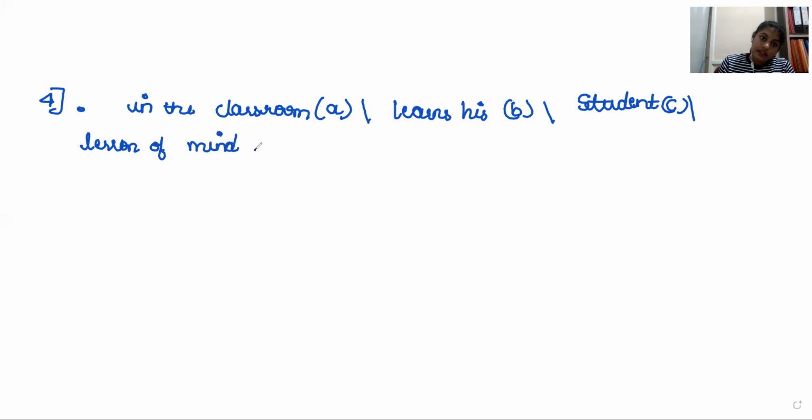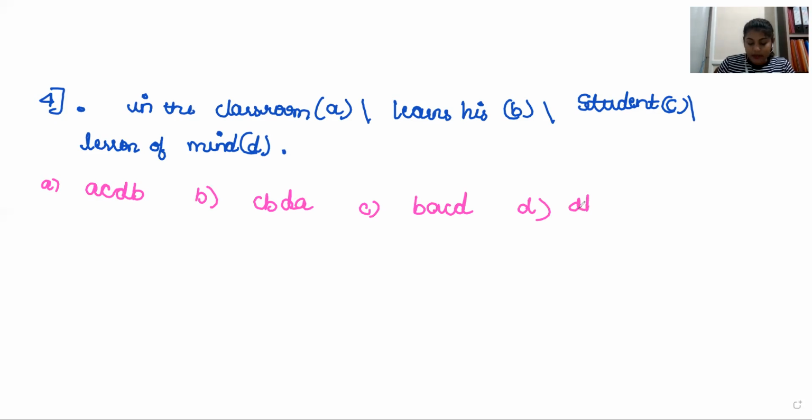Okay. And your options are given: option A, it is A, C, D, B. Option B, it is C, B, D, A. Option C, it is B, A, C, D. Option D, it is D, B, C, A. First, arrange the first one now. I'll go with option B now. Arrange it first.